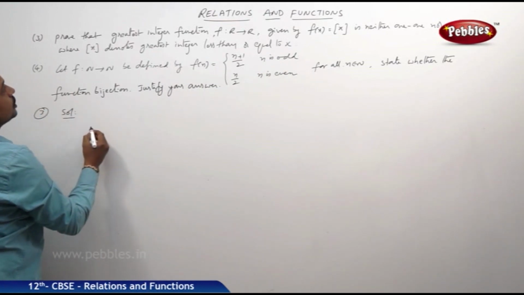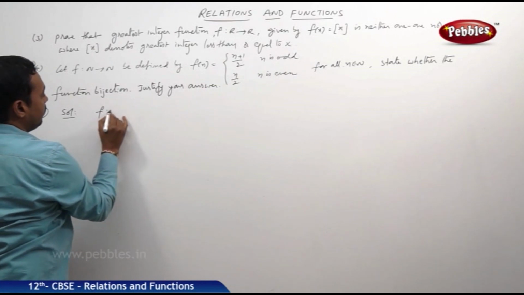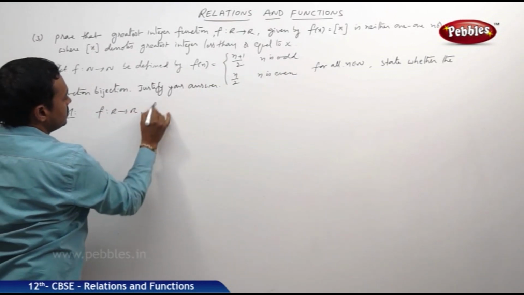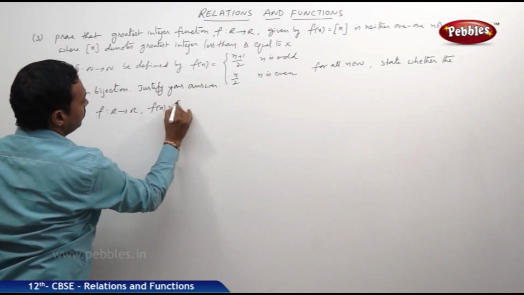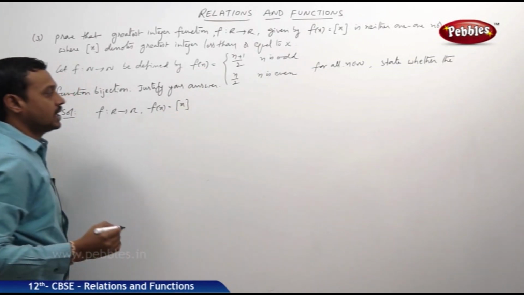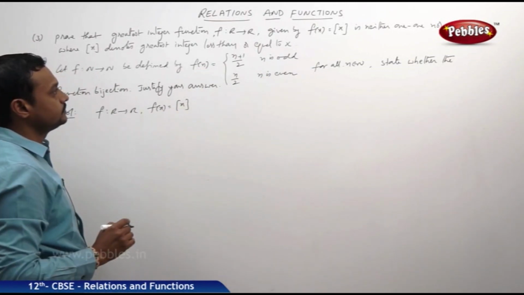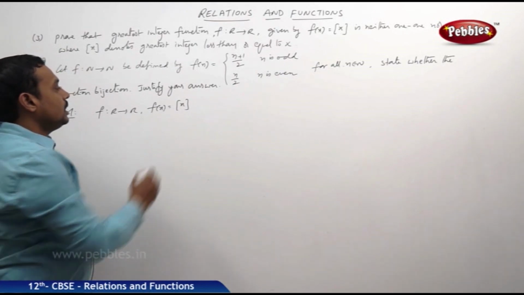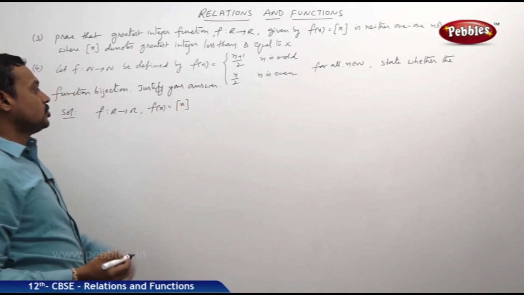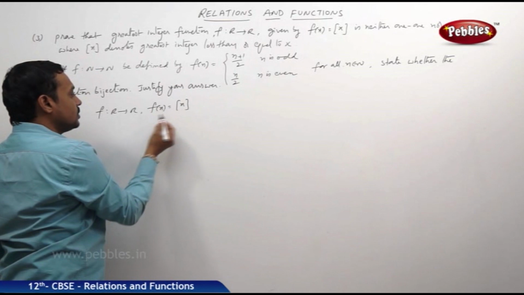Solution. So first of all, the function f is defined from R to R such that f of x is equal to the greatest integer function of x, known as step x. Is it one-one? So let us choose two values.